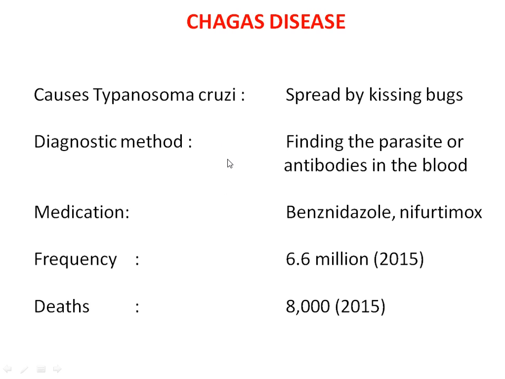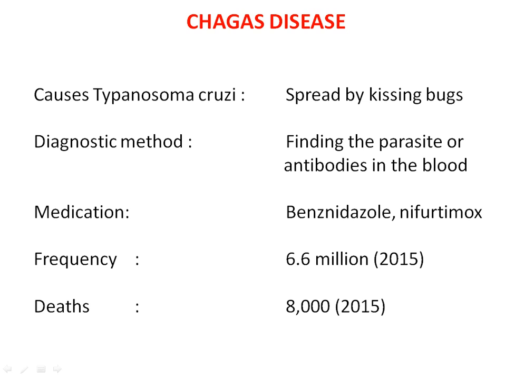Causes: Trypanosoma cruzi spread by the kissing bugs. Diagnostic method: finding the parasite or the antibodies in the blood. You can find either the parasite in the blood or the antibodies generated by our immune system, so antibodies can also be detected in the blood.